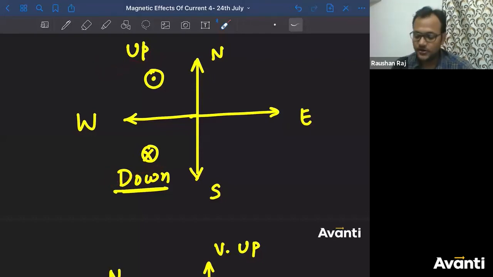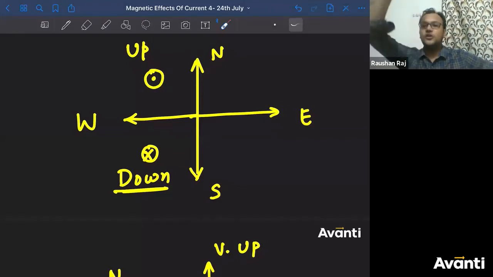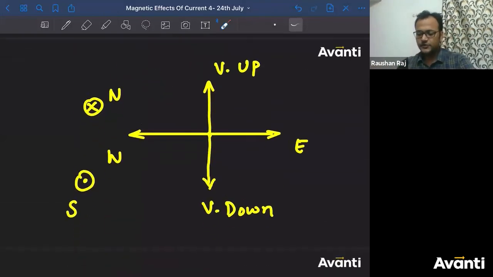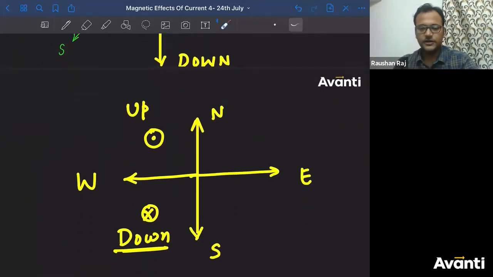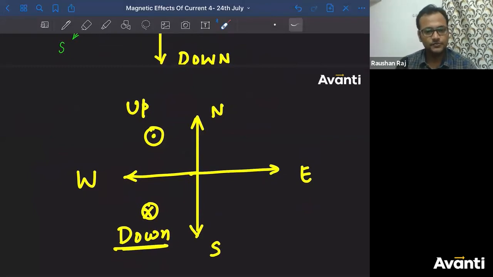You will need it, not only here. If you are going to opt for engineering, there also you have to understand these things. Even in magnetism, it is useful everywhere. This is a normal imagination. Think about this in your real life. There is north, behind is south, here is east, here is west, upward is upward, below is downward. If you look at that plane from this side, it will look like this. If you look at that plane from upside, it will look like this. It depends on your whole imagination, on your visualizing power, on how you visualize things.